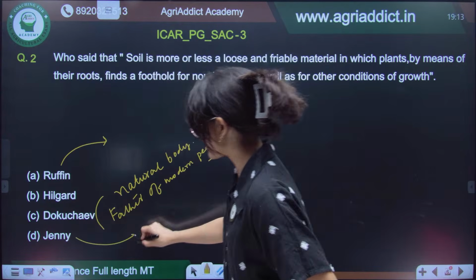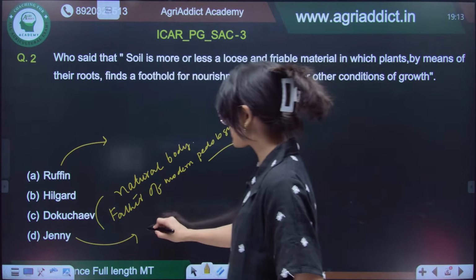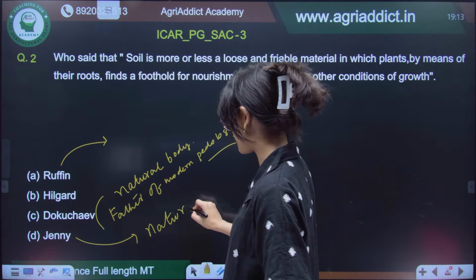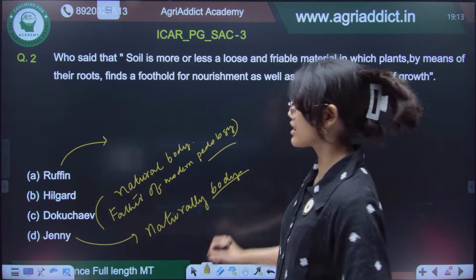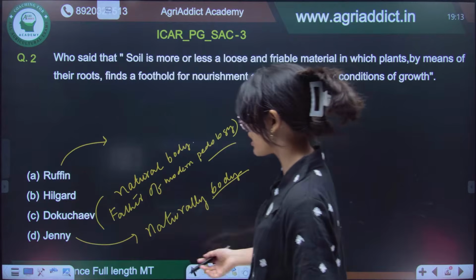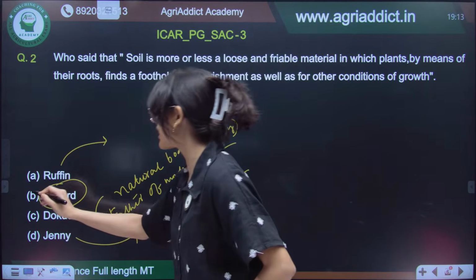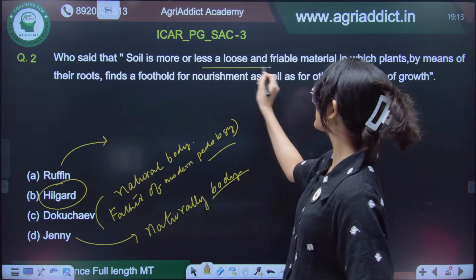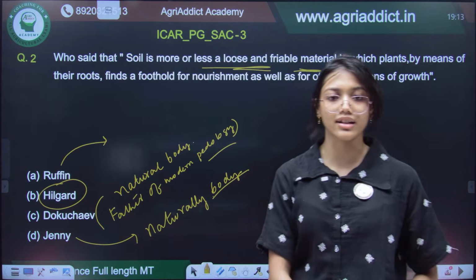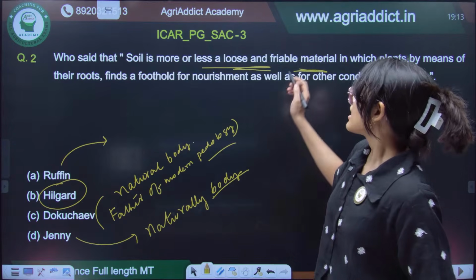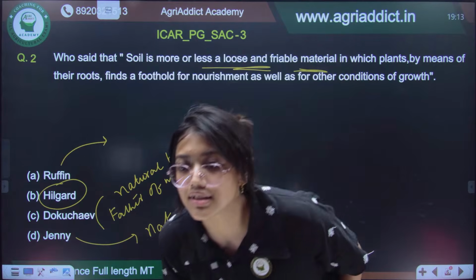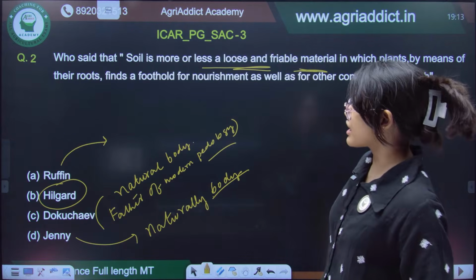Then there is Jenny, and he said the soil is a naturally occurring body. Dokuchev said that it is a natural body. Jenny said that it is a naturally occurring body. And then there is Hilgard, who said that soil is a loose and friable material. So you have to remember the keywords and which scientists gave the keywords. No, the answer is not D, the answer is B, that is Hilgard.